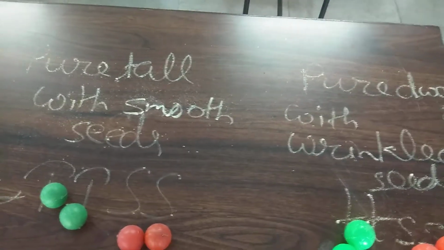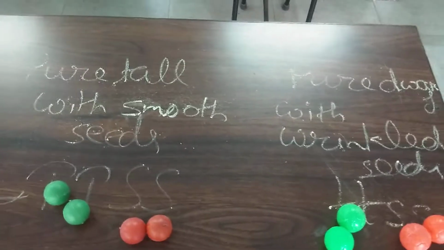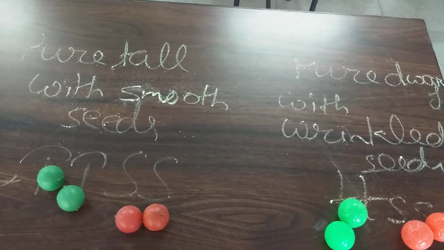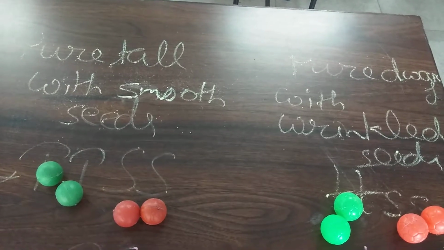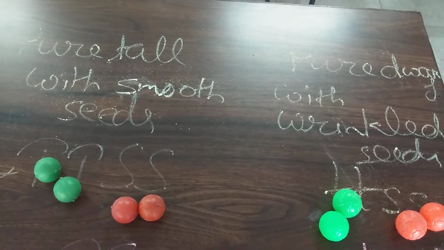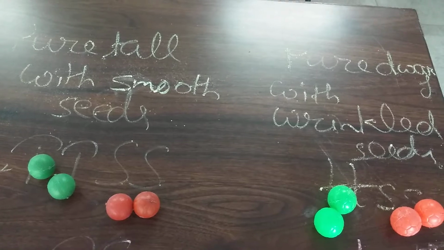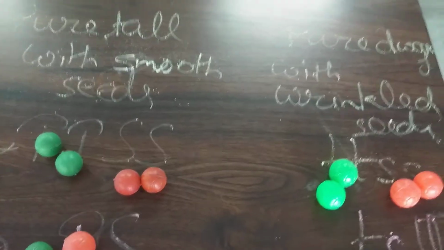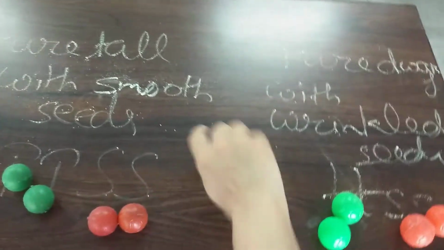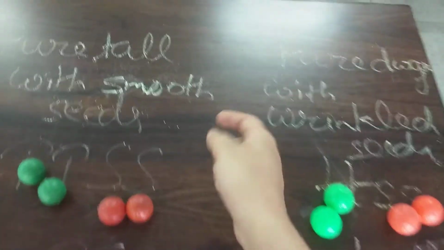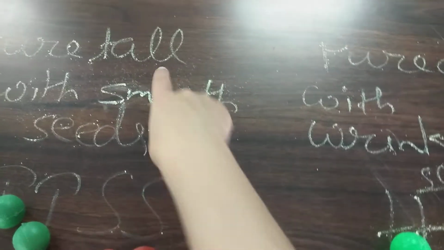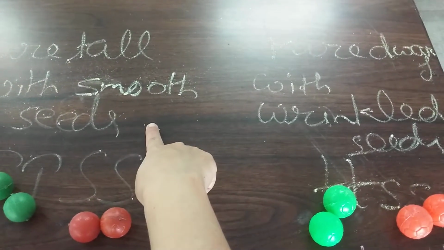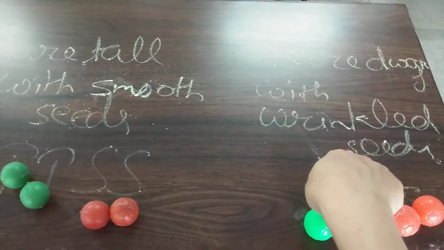Today we are here to demonstrate the law of independent assortment, which is the second law of genetics, and it was also given by Mendel. According to this law, the genes that control the different characters assort independently of the genes of the other character. To demonstrate this law, we are going to take into consideration two characters: the height, tallness and dwarfness, and the texture of the seed, which is smooth seeds and wrinkled seeds.